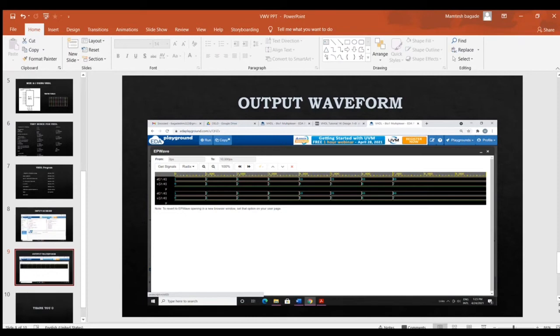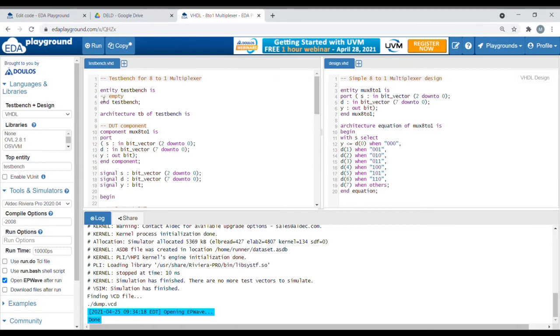So now we will shift to our EDA online compiler. As you see here, we have already written the test bench code and design code for 8:1 MUX. As we have written this code, we have to check whether the language and libraries are properly set or not.